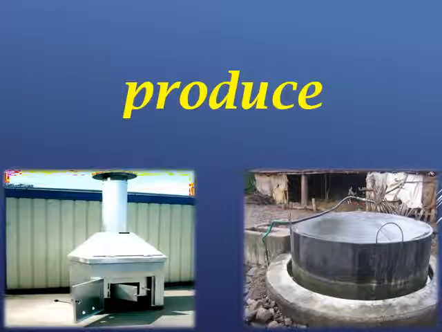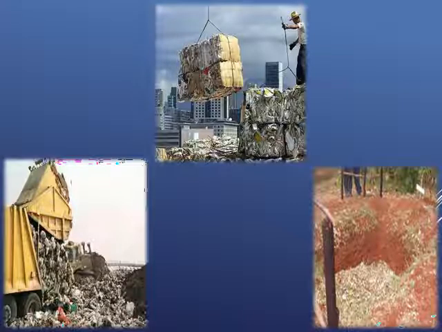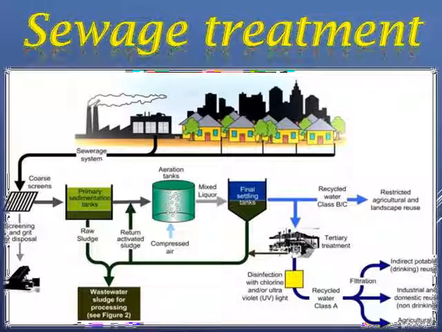Now you can see the biogas plant on the right hand side, and on the left the incinerator. Here is the pictorial diagram of filling of low-lying areas or landfills. This is the sewage treatment plant, where water which is unfit for drinking can be treated and made usable or fit for drinking, potable water.